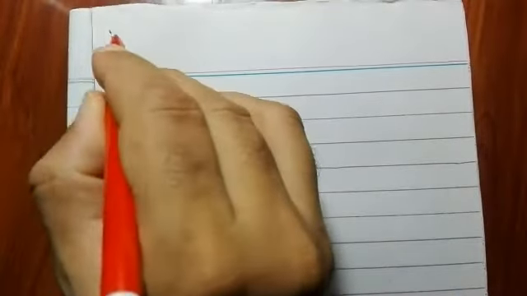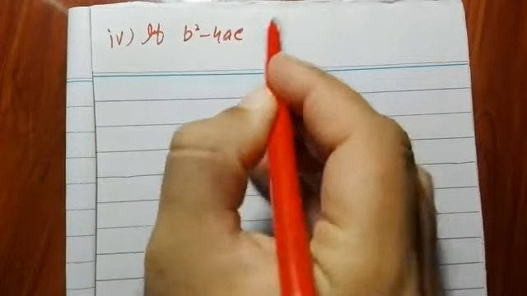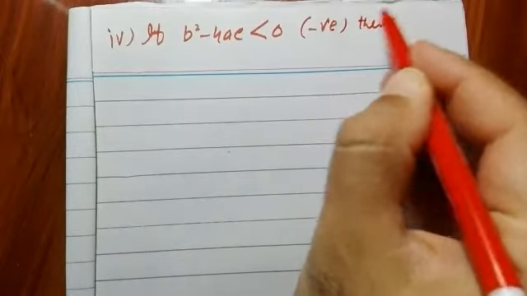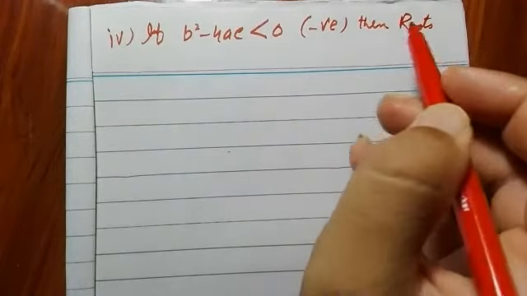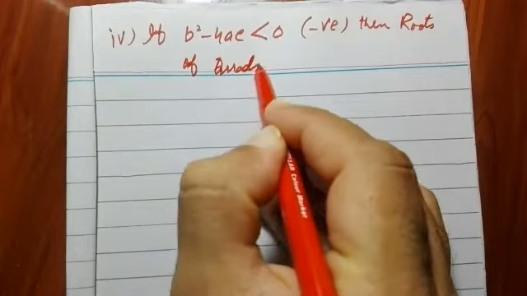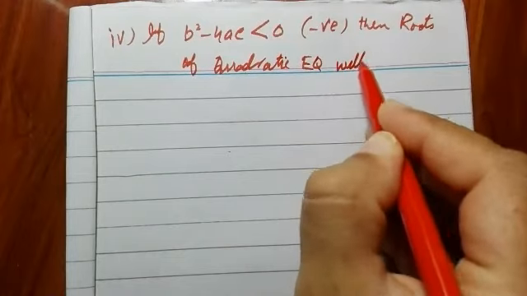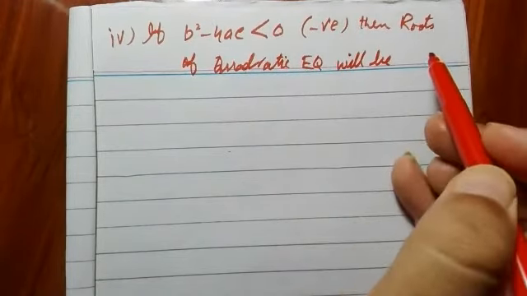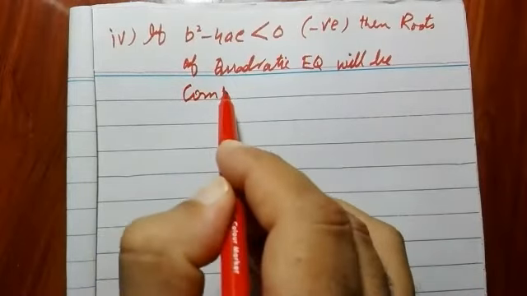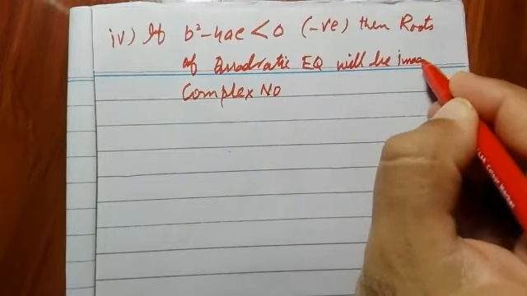If discriminant value b² - 4ac is less than 0, means that it is negative, then roots of the quadratic equation will be complex numbers, or you call it imaginary numbers.